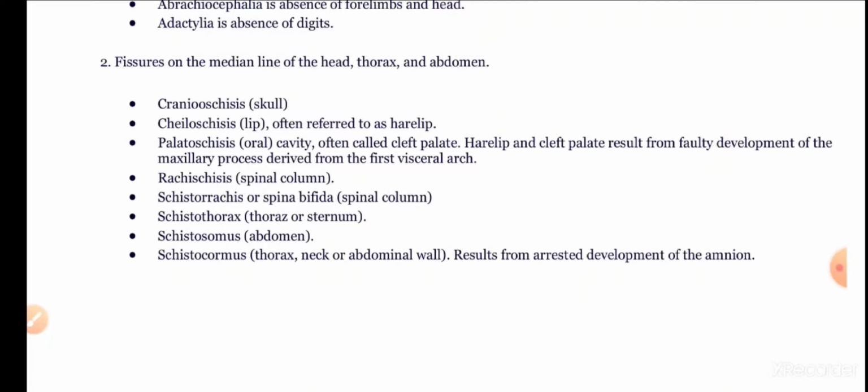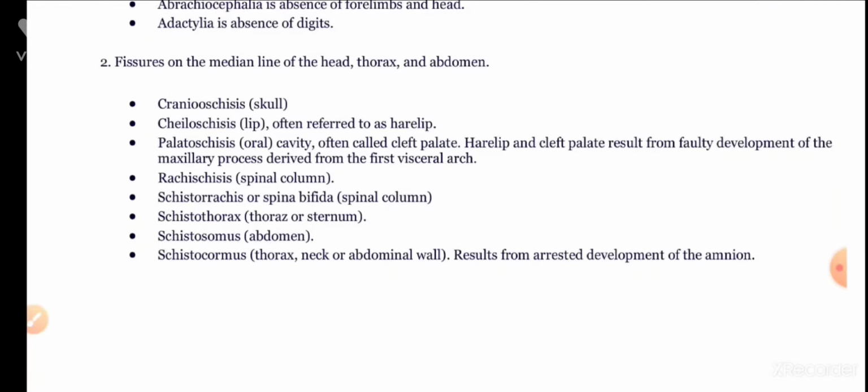Cystorachis is also a fissure in the spinal column, often called spina bifida.